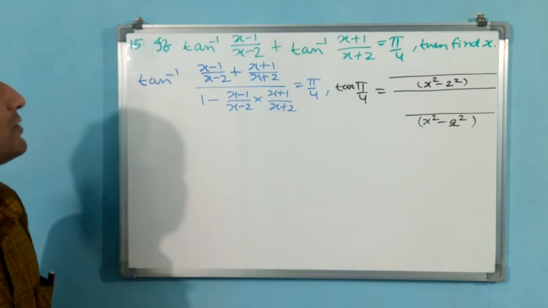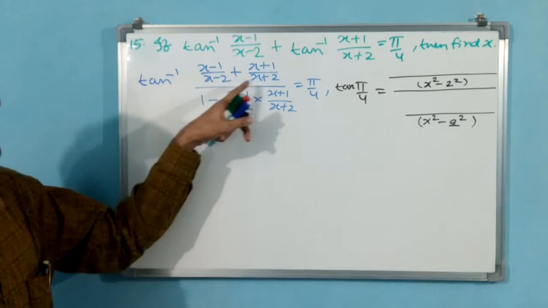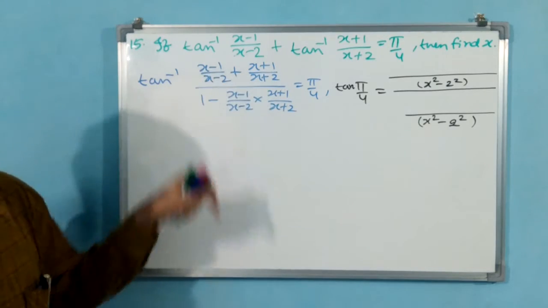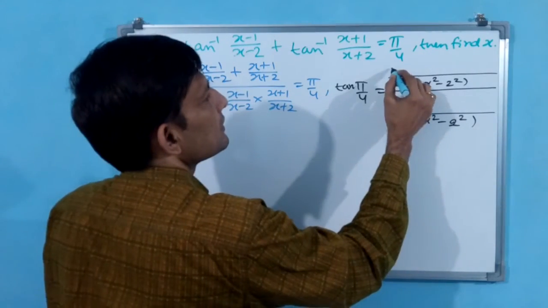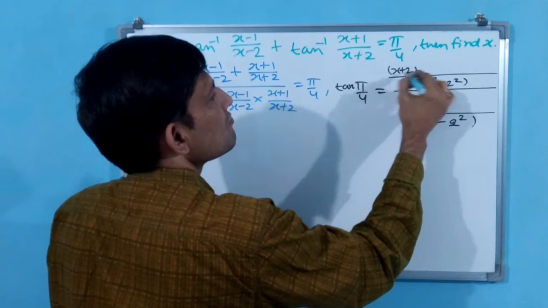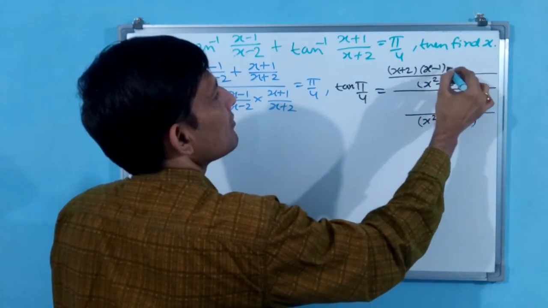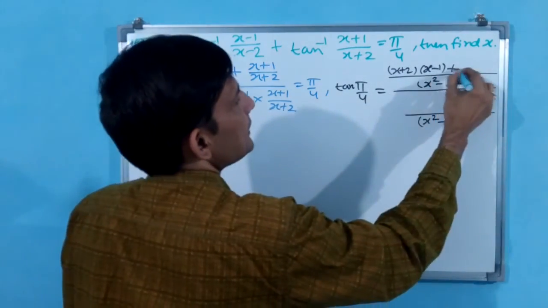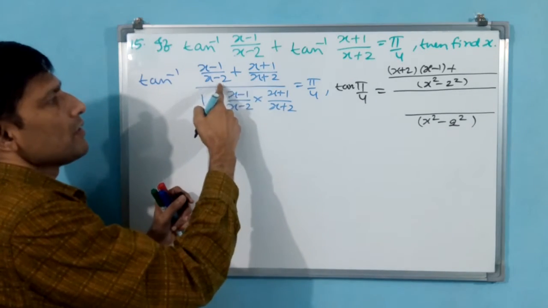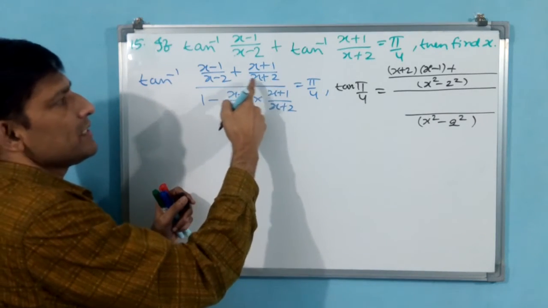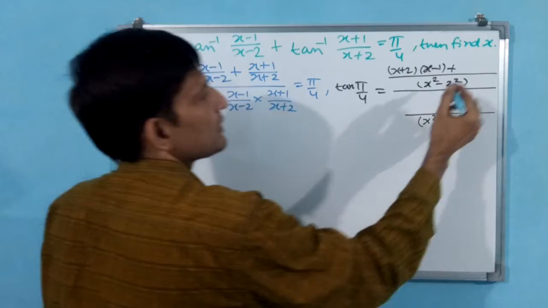Okay, now you see x minus 2 is there: (x plus 2) into (x minus 1), plus x plus 2 is there, then (x minus 2) into (x plus 1).